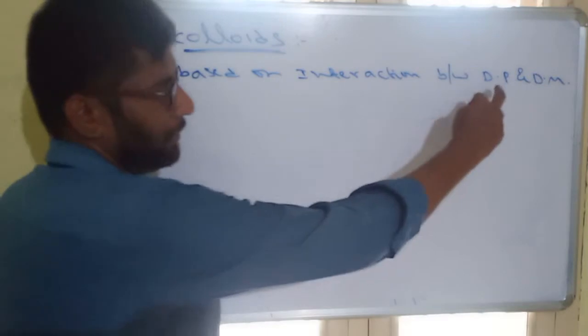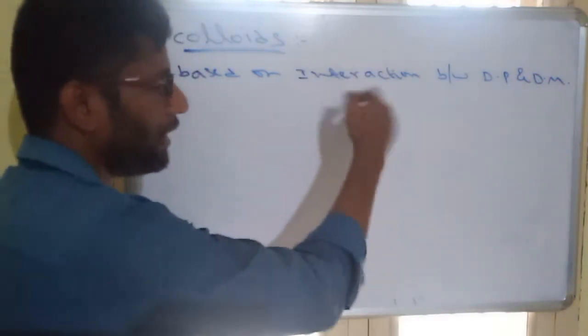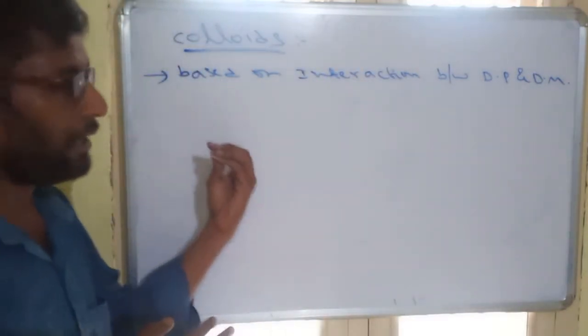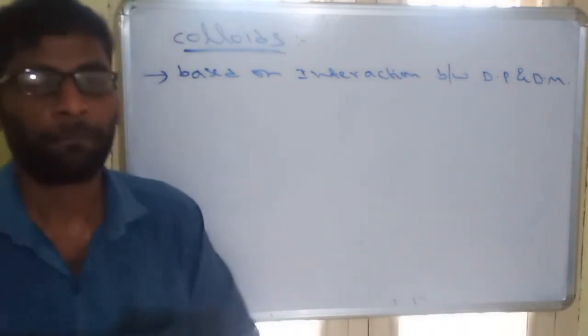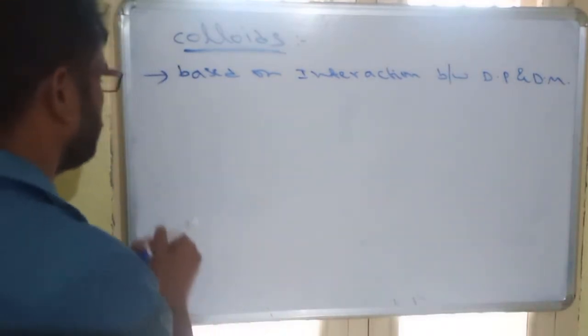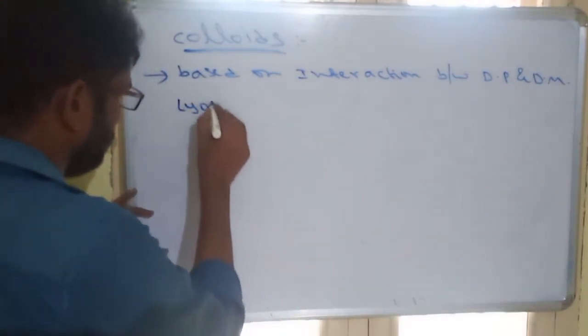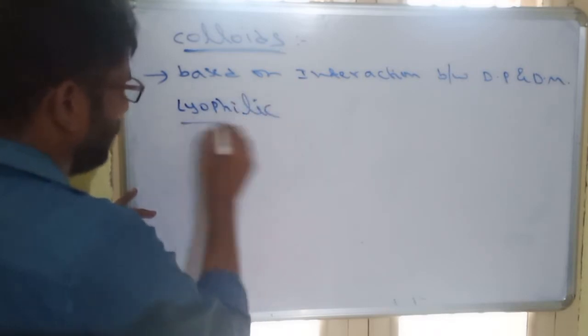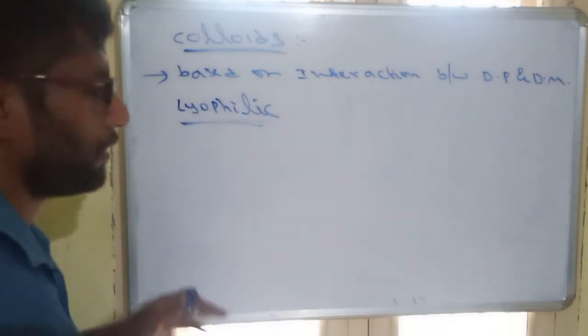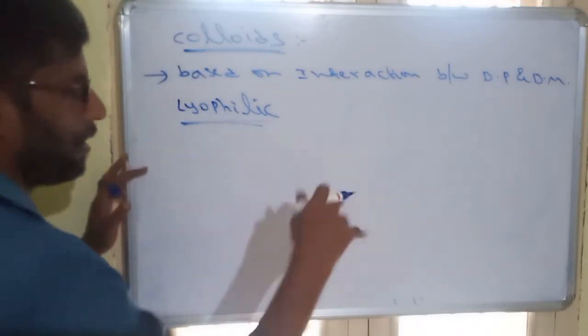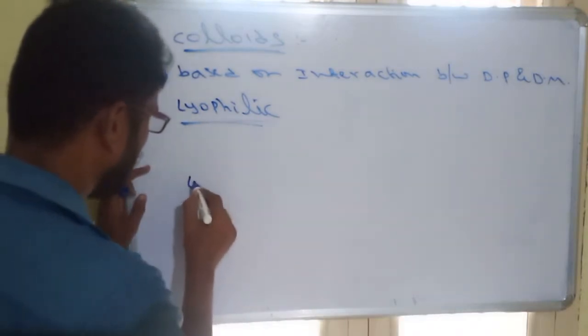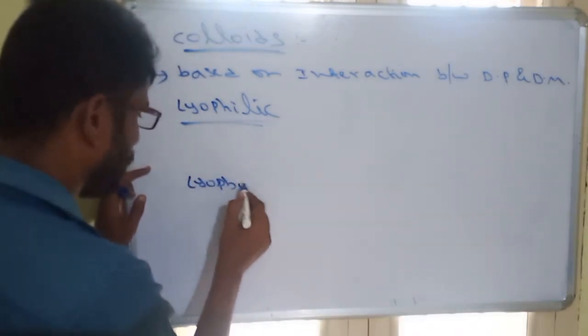That means between the solute and solvent, some interactions are possible. If the interactions are stronger, then that is called lyophilic colloid. If the interactions are weaker or repulsive, then that is called lyophobic.